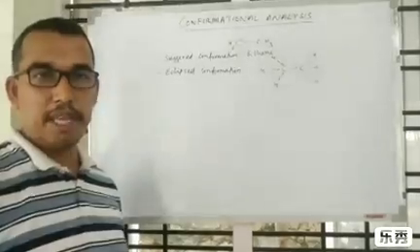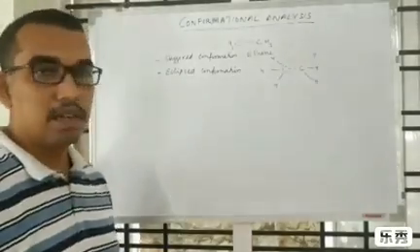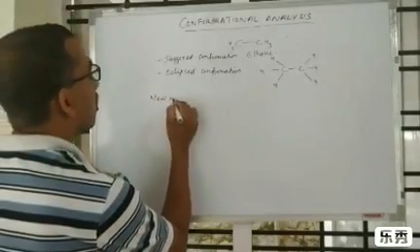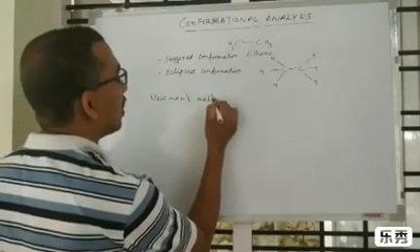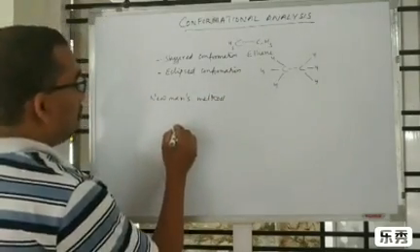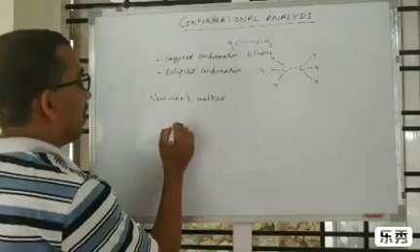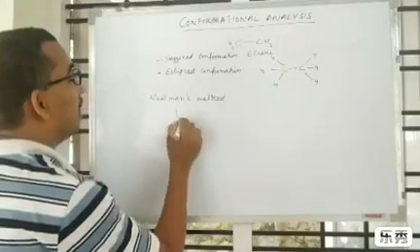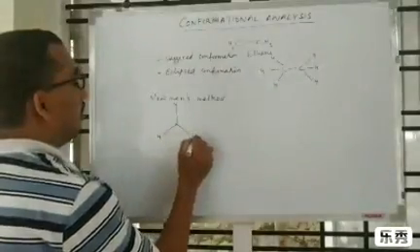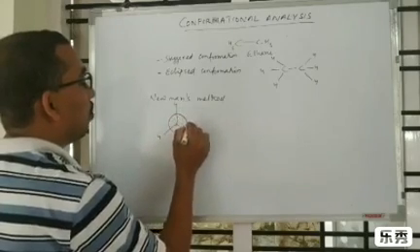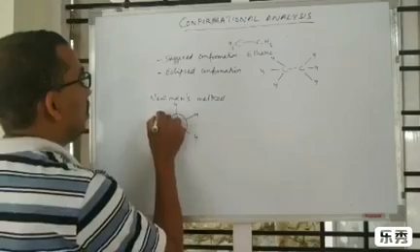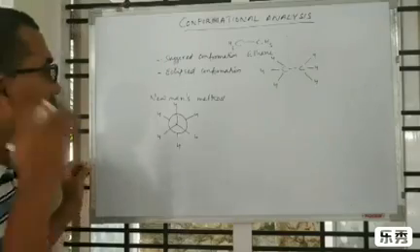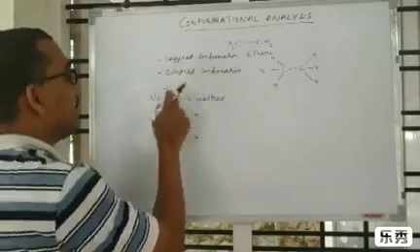These conformations can be represented by many methods. I'll explain one or two methods. One is Newman's projection. Newman's projection can be represented as the first carbon as a point, and from that three hydrogens are written. The second carbon can be denoted by a circle, and from that also three hydrogens. Like this we can represent it in Newman's projection.